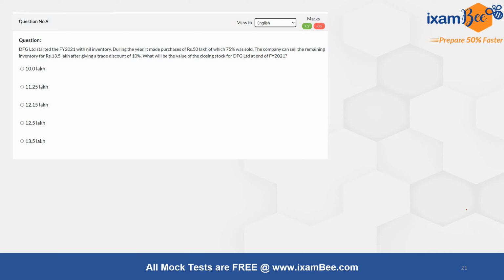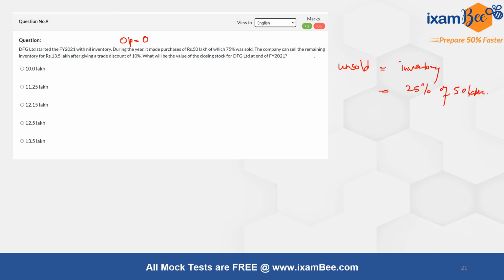Last question of accounting from this segment, it was also a numerical based on the inventory concept. The question was about a company which started in 2021 with nil inventory. Okay, so we know that the opening inventory is 0. During the year it made purchases of 50 lakh, of which 75% was sold, right? So what was my unsold, which becomes inventory? That is 25% of 50 lakh, right? So that becomes my inventory now, right?